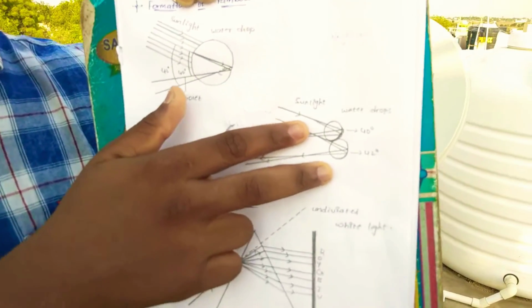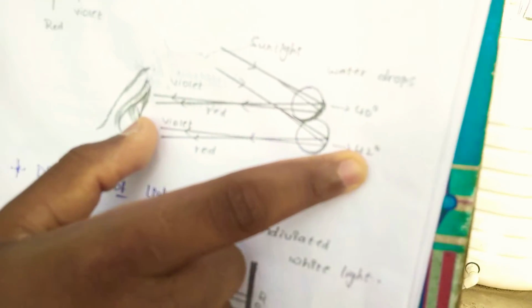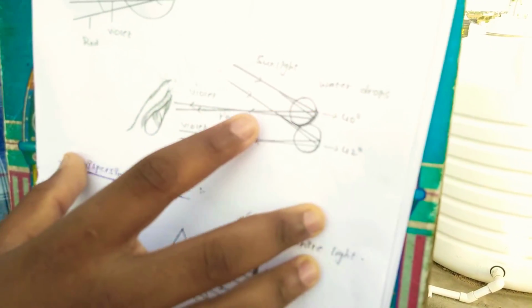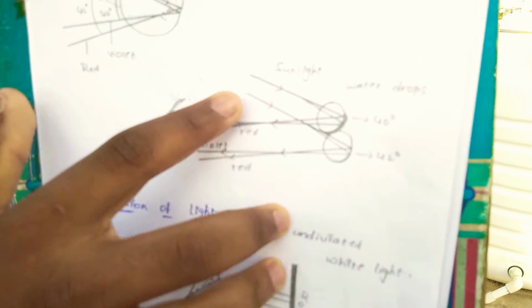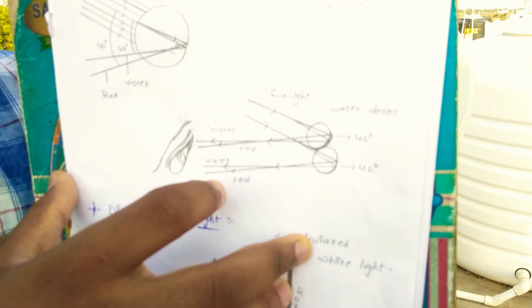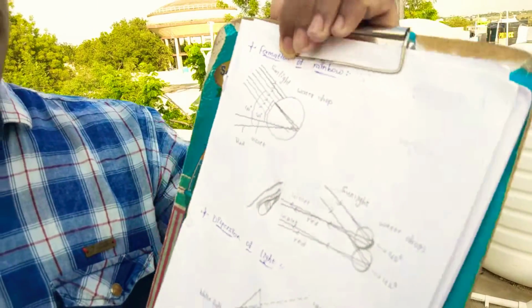Here 2 droplets for example. In one droplet it is 40 degrees, in the second droplet it is 42 degrees. Here sunlight is appearing at 40 degrees, the violet color is appearing. When the sunlight is reflecting at 42 degrees, the red color is produced. With the help of raindrops and the sunlight, the 7 colors, nothing but VIBGYOR, will be produced.